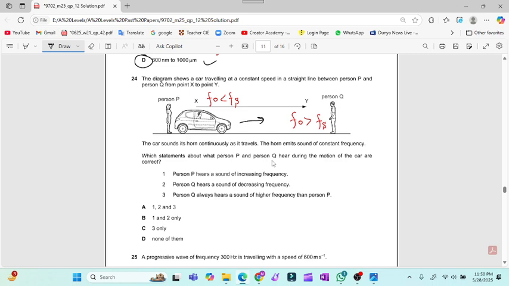The car sounds its horn continuously as it travels. The horn emits sound of constant frequency. Which statements about what person P and person Q hear during the motion of the car are correct? So for question number 24, person Q always hears a sound of higher frequency than person P, because the wavelength will decrease, and wavelength and frequency are inversely proportional to each other. So person Q. So option C is the valid option for question number 24.